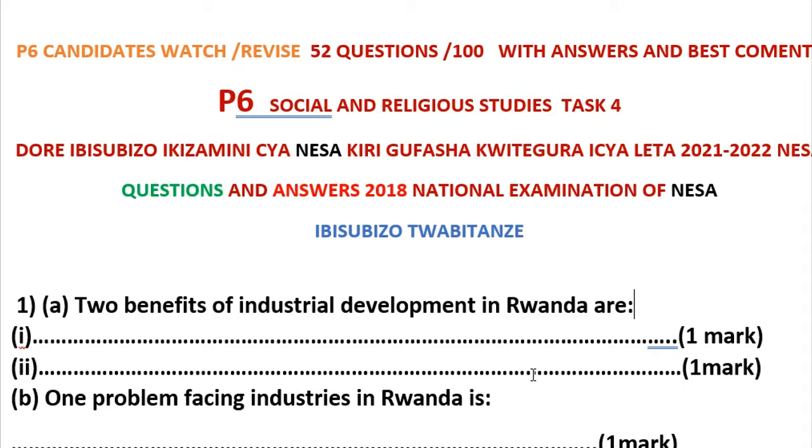Question number 1. Two benefits of industrial development in Rwanda are... Yes, let me give you an answer. Here you can say employment opportunity, source of income, source of government revenue, provision of goods. Have you understood some benefits of having industries?